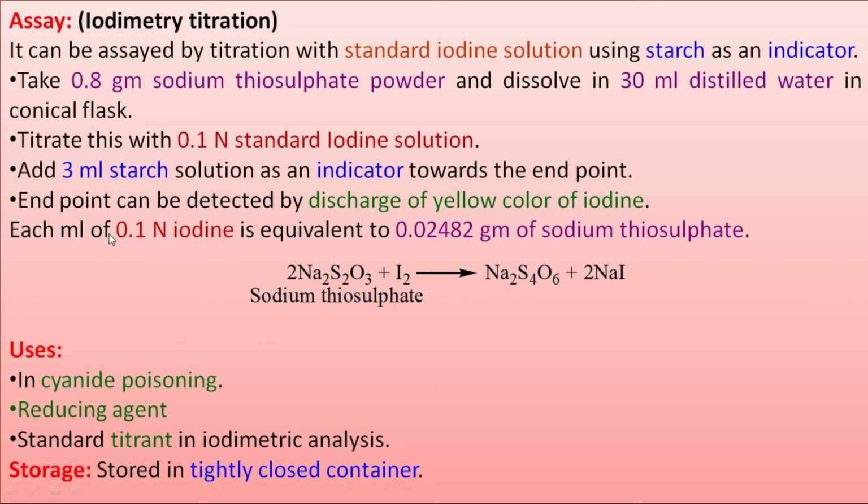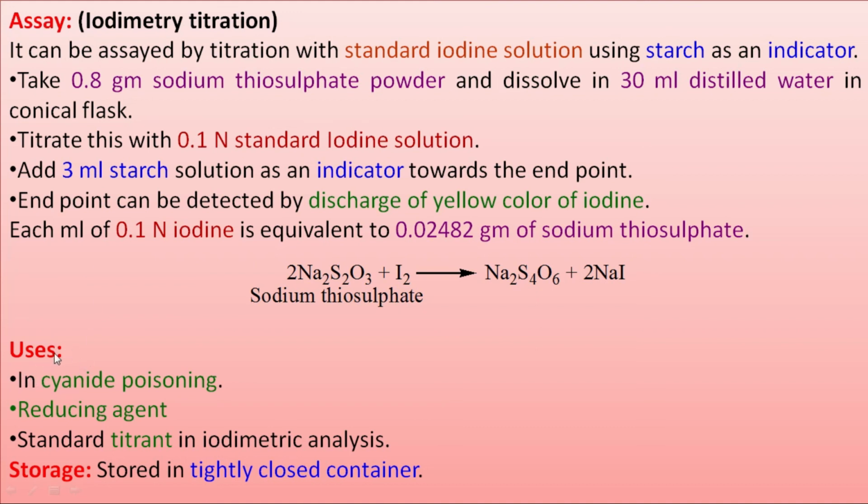Factor is: each ml of 0.1 normal iodine is equivalent to 0.02482 gram of sodium thiosulfate. Sodium thiosulfate, 2 moles, reacts with iodine, that gives Na2S4O6, that is sodium tetrathionate, and 2 moles of sodium iodide. So this is the assay of sodium thiosulfate.